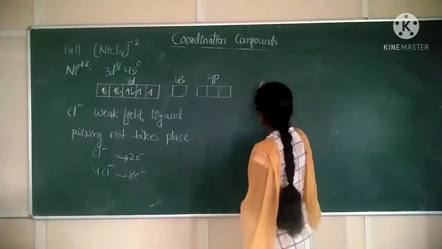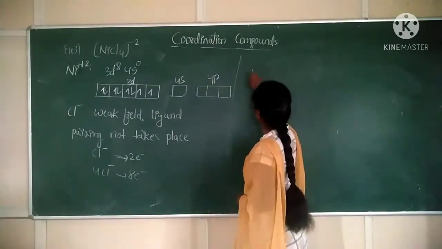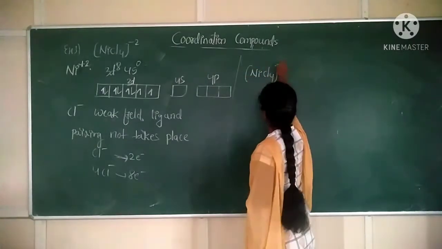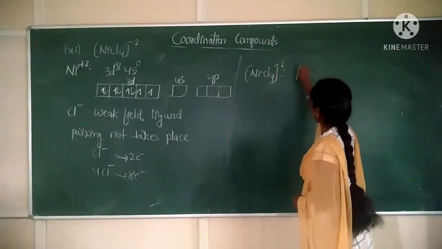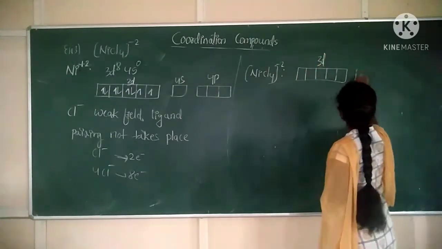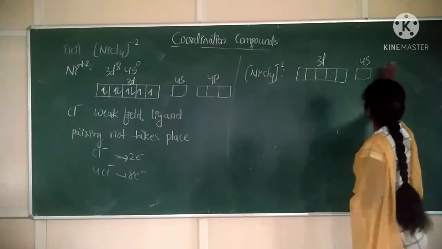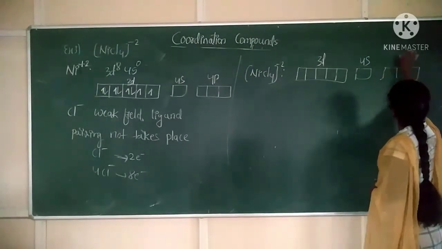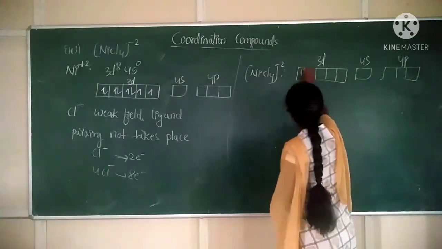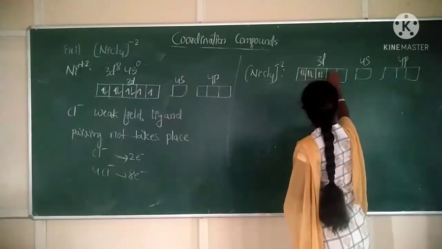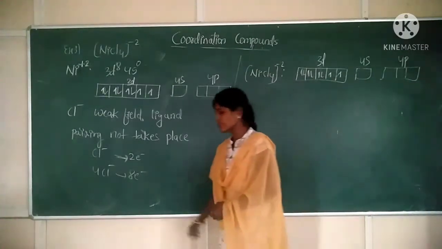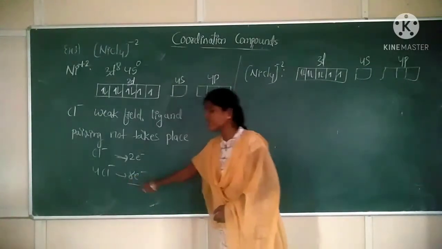Next, which is the compound? NiCl4 2 minus. Now write the orbital diagram. 3d, this one is 4s and next one is 4p. Correct? 1, 2, 1, 2, 1, 2, 1. Next, chloride is donating how many electrons? 8 electrons.